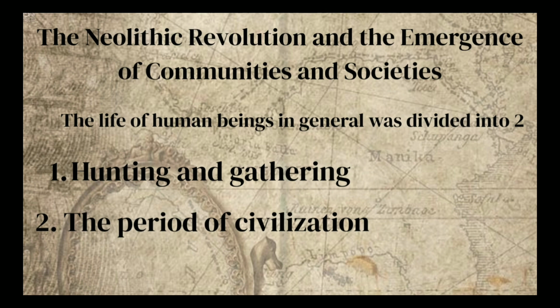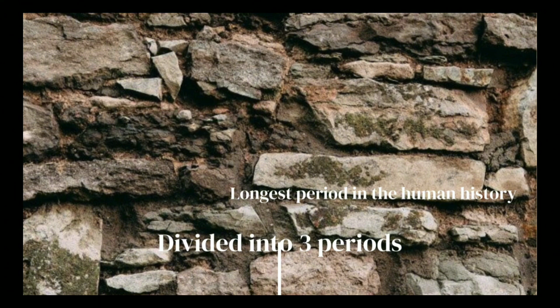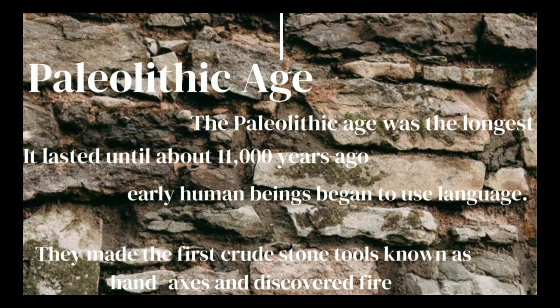In the transition from the period of hunting and gathering to the period of civilization, human beings passed through several stages of development. These stages include the time when tools were made of stone. This long period of time was called the Stone Age and is further divided into three periods. The first one is the Paleolithic Age. This was the longest of all the ages, and it lasted until about 11,000 years ago, which is around 9000 BC.